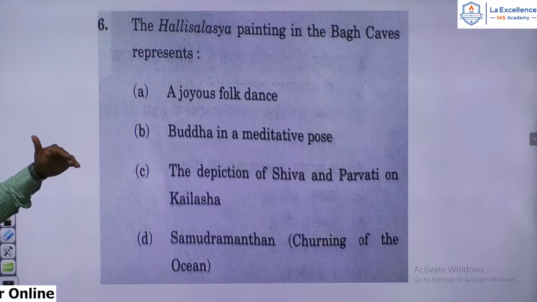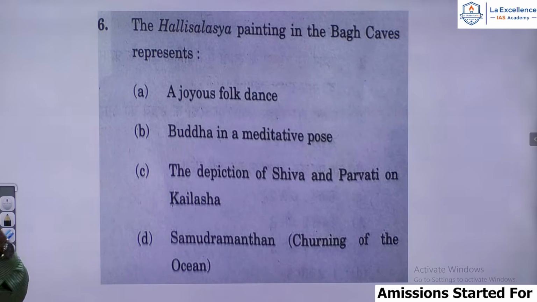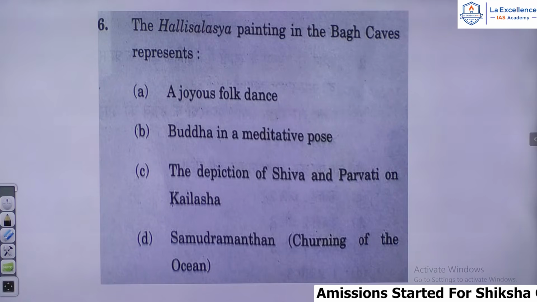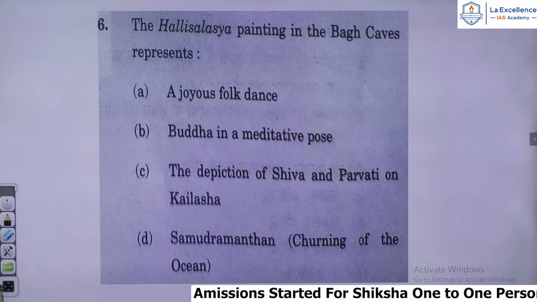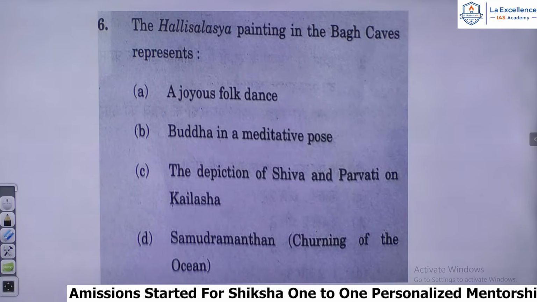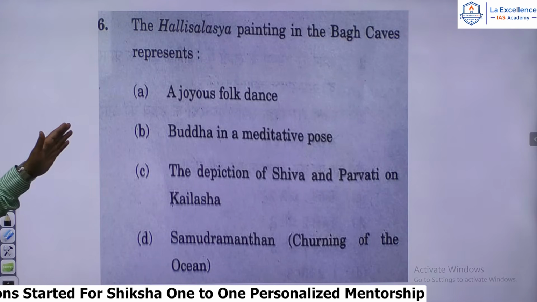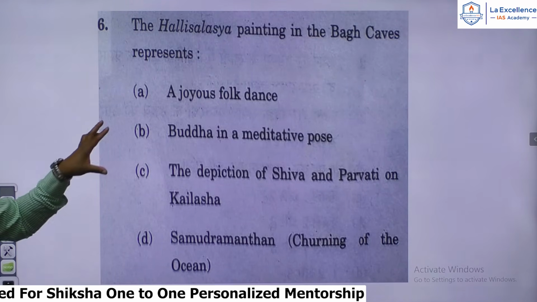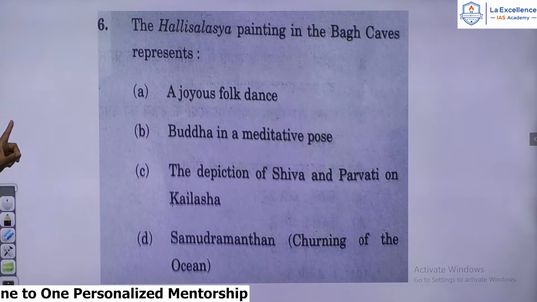So here the Hallisalasya painting in the Bagh caves is in cave number 4, that is called the Rang Mahal, where we have folk dance. It's basically a mural painting on the walls of the Bagh caves in cave number 4, and the painting depicts folk dances, agricultural activity, etc. So that cave is called Rang Mahal. That is mentioned. So the answer for this question is a joyous folk dance. A joyous folk dance is the answer.